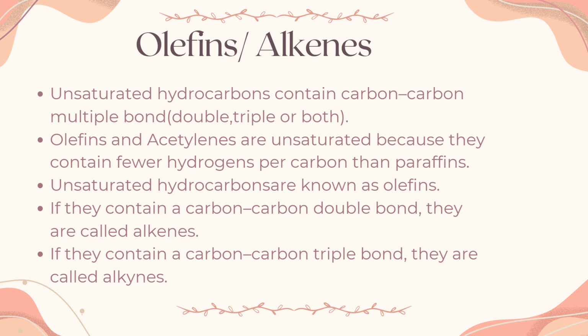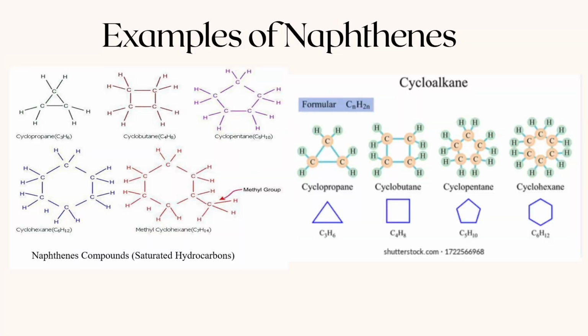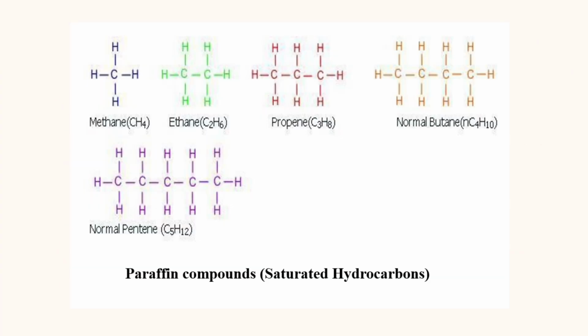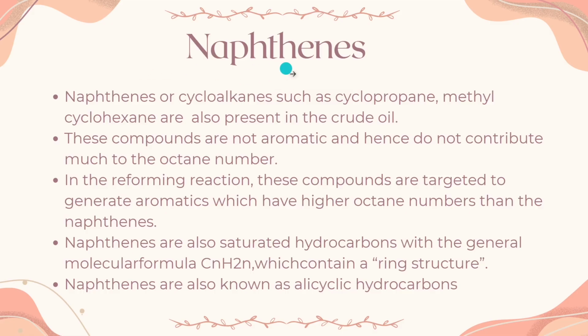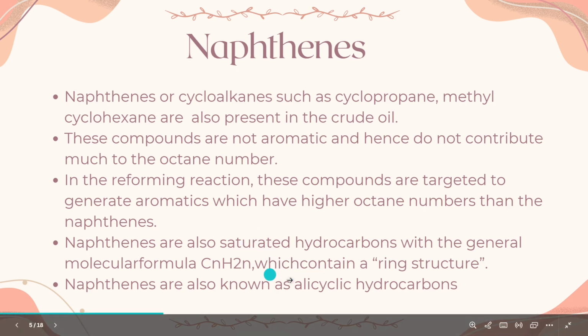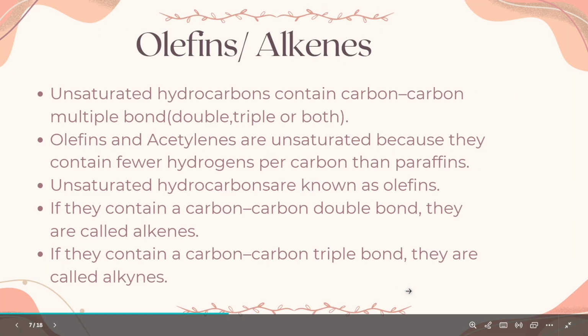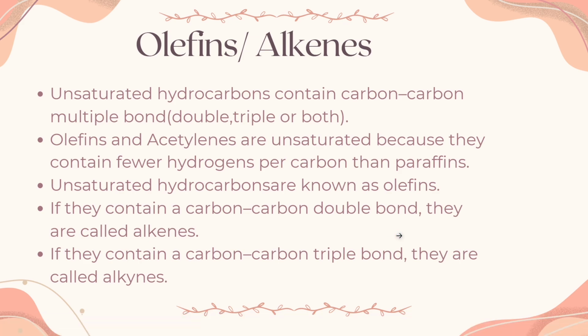Their molecular formula is CnH2n, which is similar to naphthenes, but naphthenes have carbon-carbon single bonds and come in a ring structure. However, alkenes have double bonds. That's why they are unsaturated hydrocarbons.